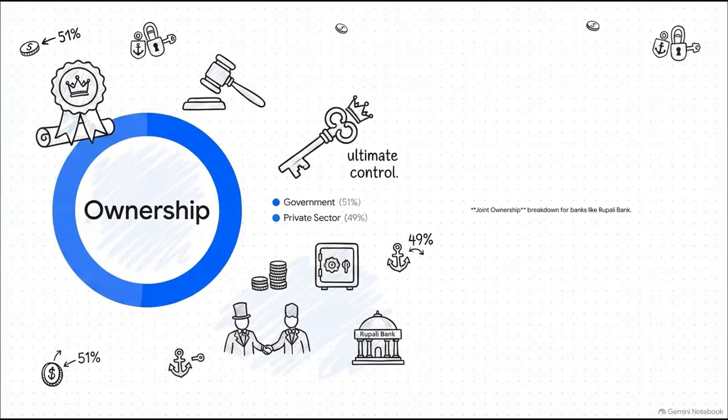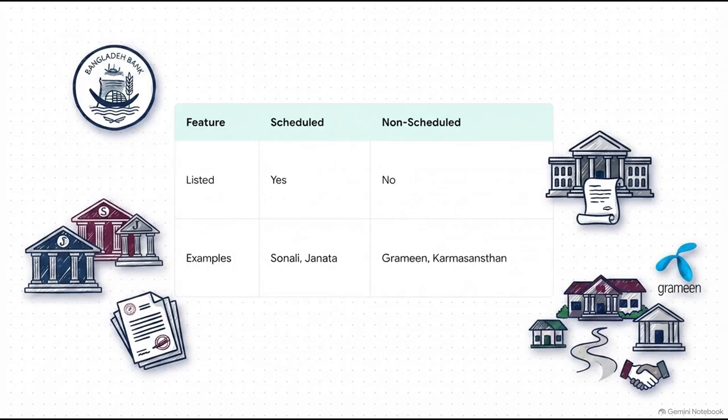When those tricky exam questions ask you about a joint ownership bank, like Rupali Bank for instance, I want you to permanently anchor this breakdown in your mind. The government holds exactly 51% of the ownership. Why? To retain ultimate control, of course. Meanwhile, the private sector holds the remaining 49%. 51-49. Lock it in. Now, identifying a bank's regulatory status really just comes down to scheduling.